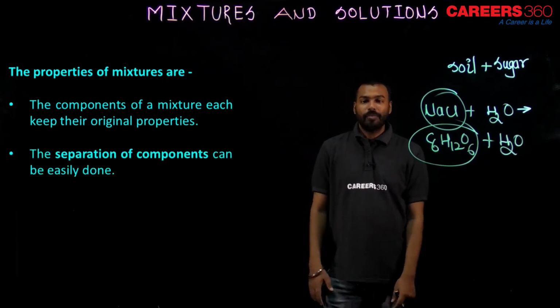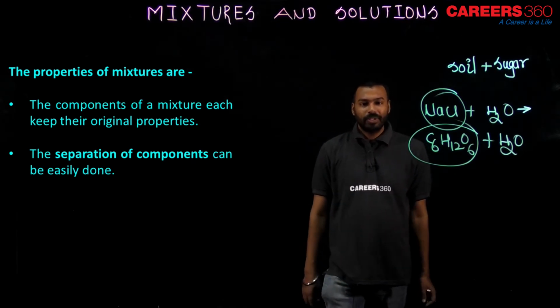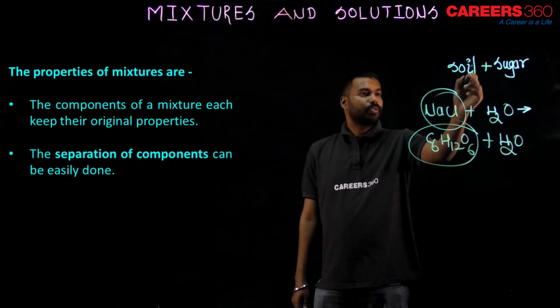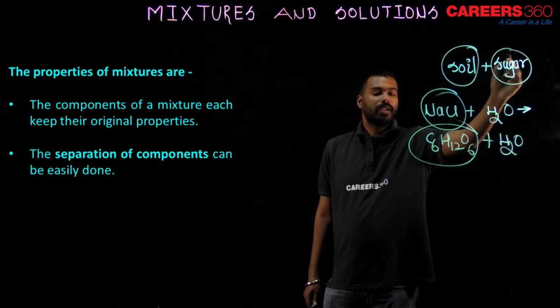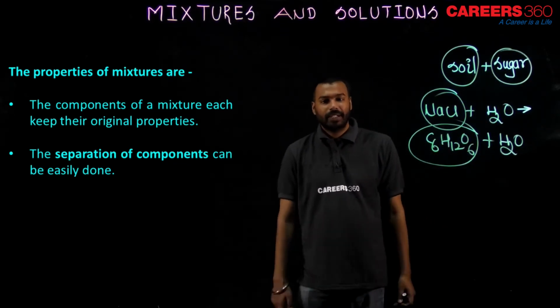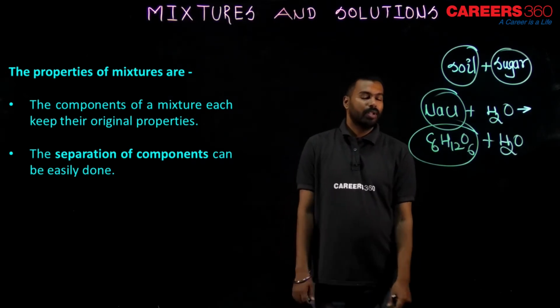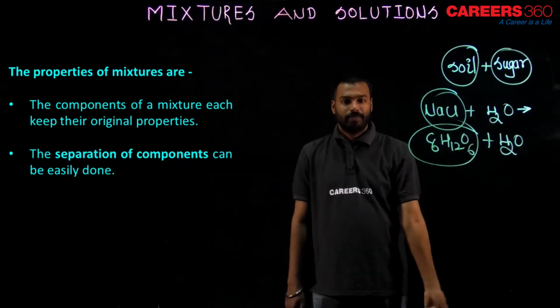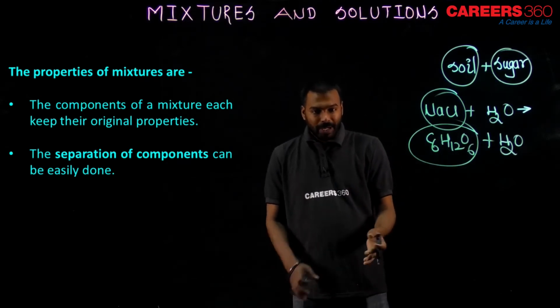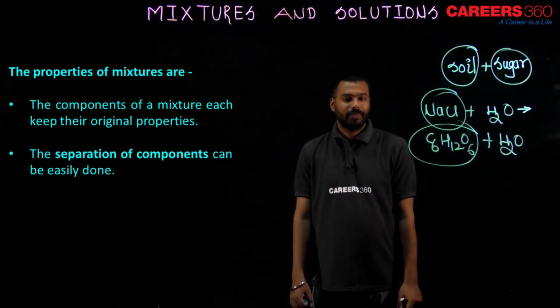The separation of components can be easily done. It means, suppose you have soil and sugar. You can separate it, no problem. Soil and sugar you can separate, it is okay. So this separation of components can be easily done. NaCl and water, you cannot do it by your hand, but with some other process you can separate that.